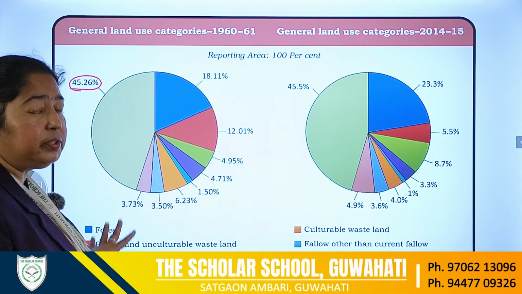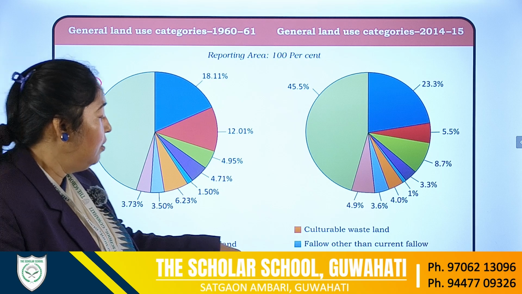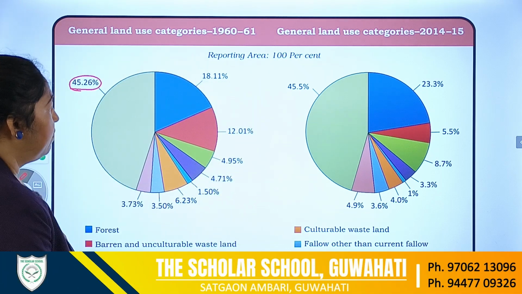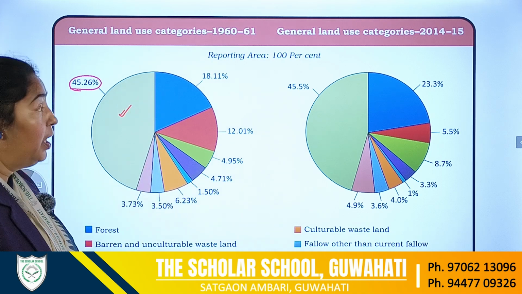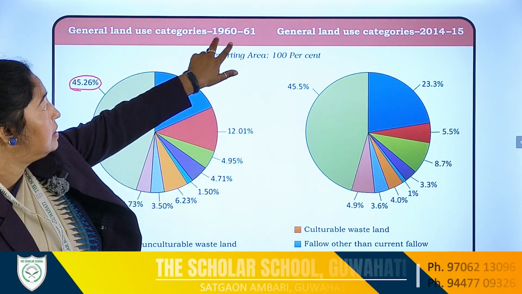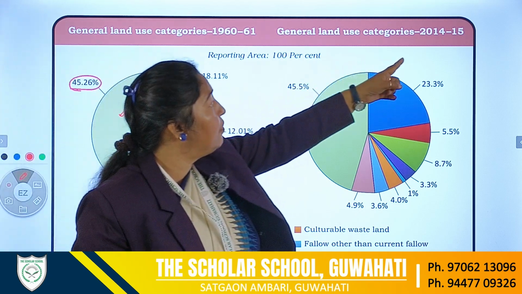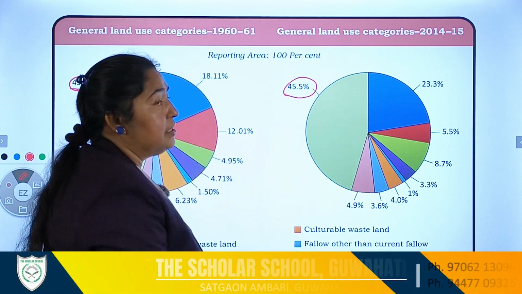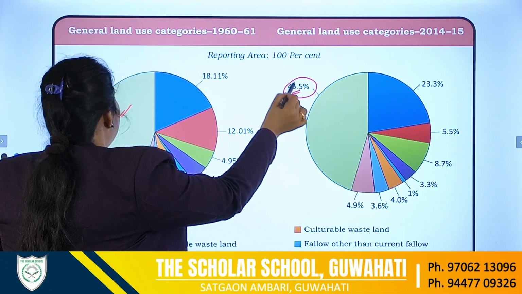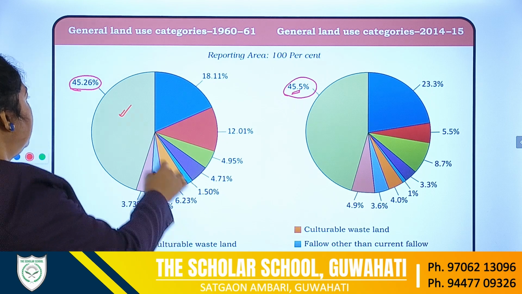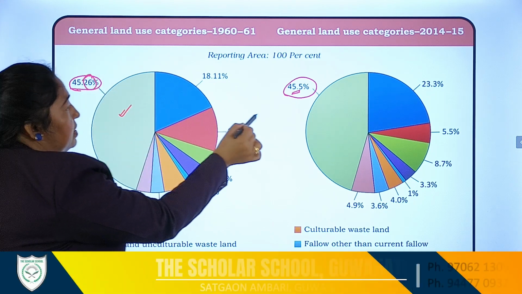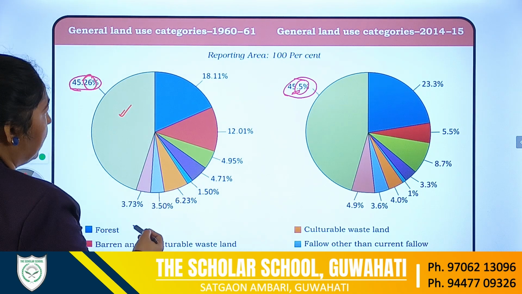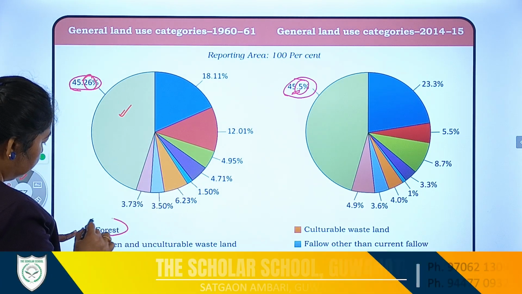That means out of the total land use, 45.26% of land is used for net sown in 1960-61, but in 2014-15, the percentage has declined. It becomes 45.5%. So the declination from 45.26 to 0.5.